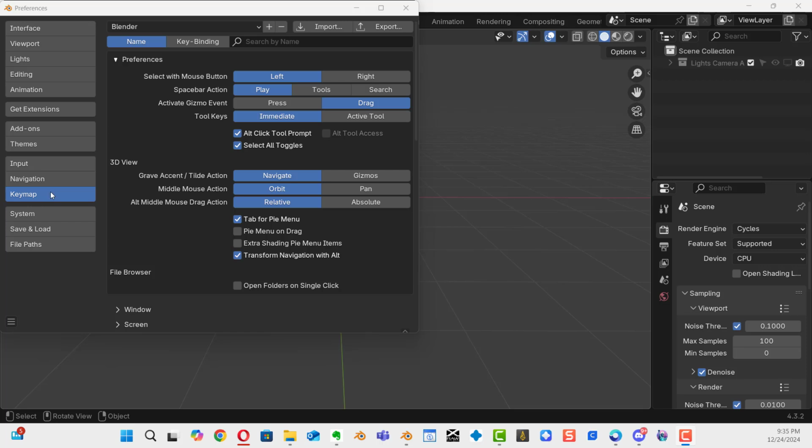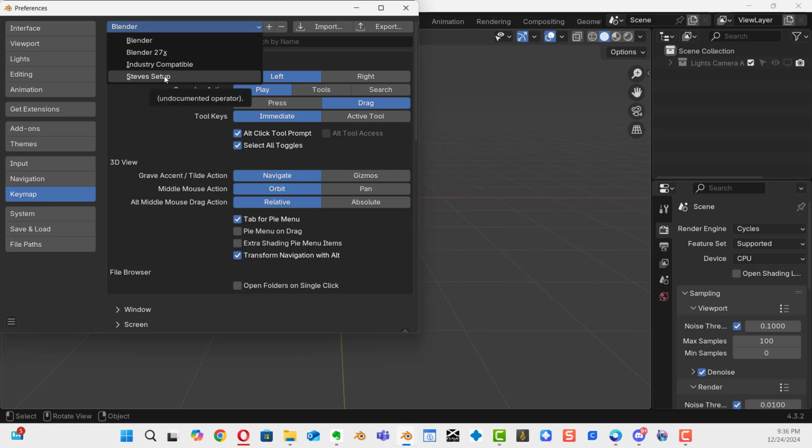If you click on the Keymap right over here, go to the very top, you'll see the default Blender interface is selected, in which we just saved the startup file on top of that. If I drop it down, you have other options up here. You can see one that's called Steve Setup. That's my custom one that I save for myself whenever I'm doing teaching. So you can make your own, right?